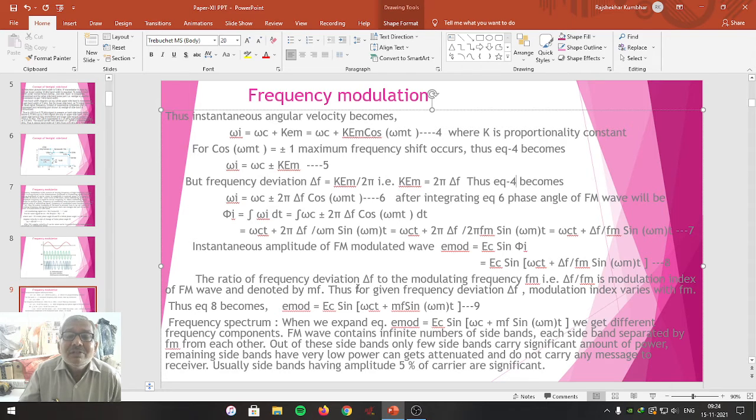Therefore, for a given frequency deviation delta f, the modulation index varies with fm. If delta f is constant, the modulation index varies with the modulating frequency in FM modulation. Therefore, equation 8 becomes, replacing delta f upon fm by mf.